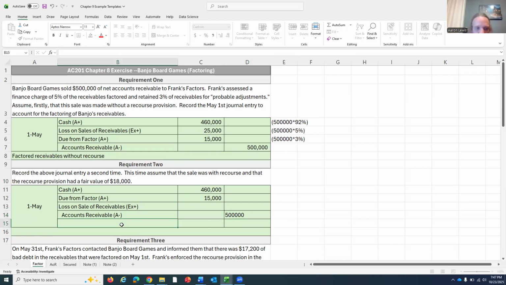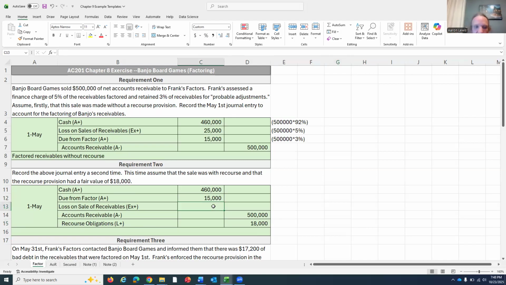And then lastly, we think that we've got a liability going on here that we're going to have to pay them for this recourse provision. And we're going to call that recourse obligations. So we are estimating that there is substantially more bad debt in here than Frank says, and we're going to end up having to pay them $18,000 to make them whole at the end. So let's put that liability on the books for $18,000.